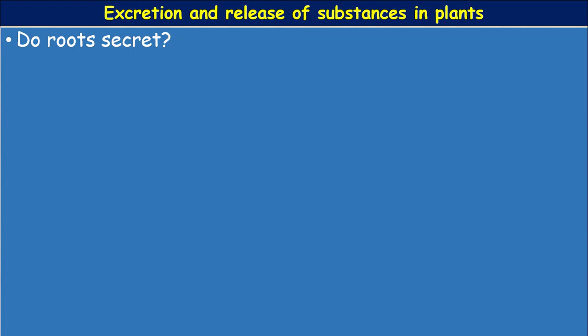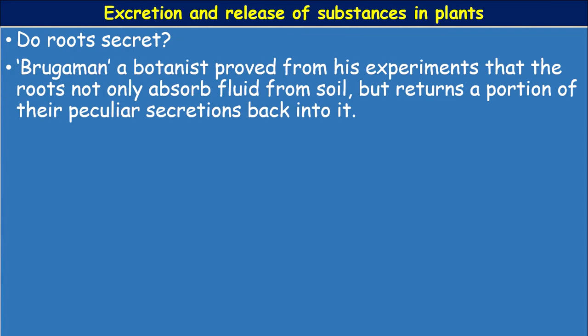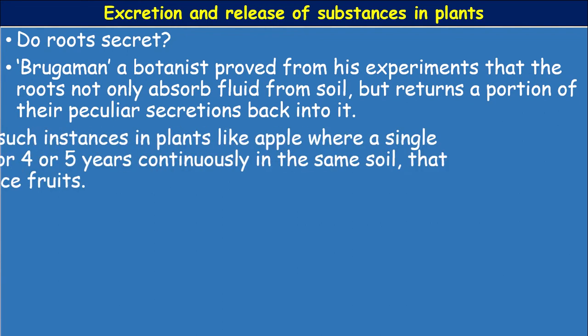So do roots also secrete these substances, secondary metabolites? A botanist by name Brueggemann proved from his experiments that the roots not only absorb the fluids from the soil but return a portion of their peculiar secretions back into the soil.